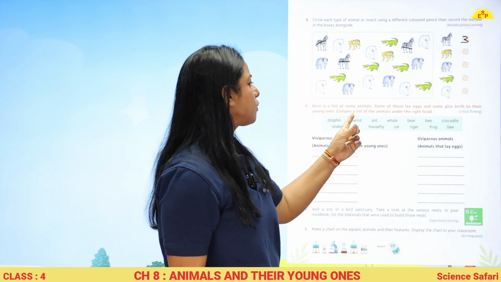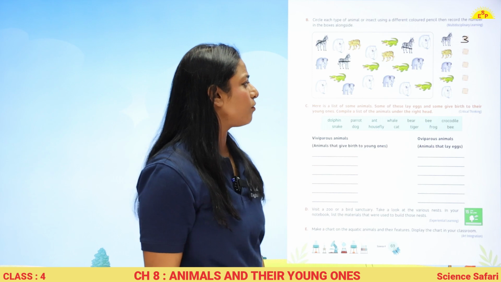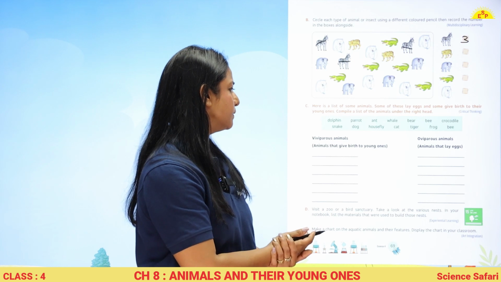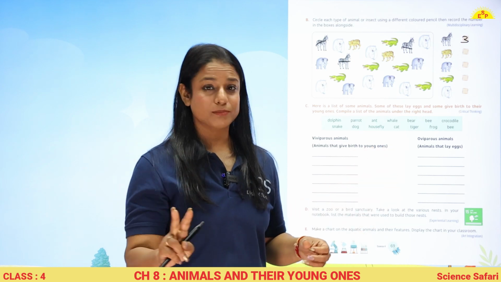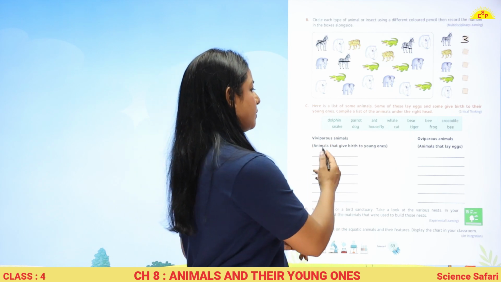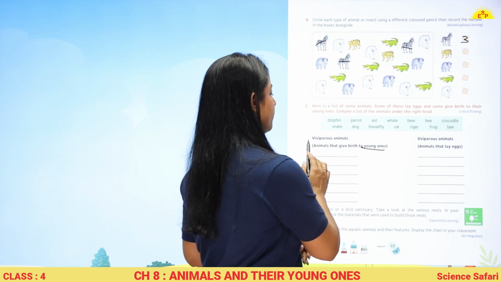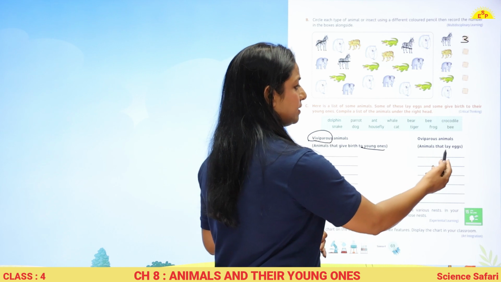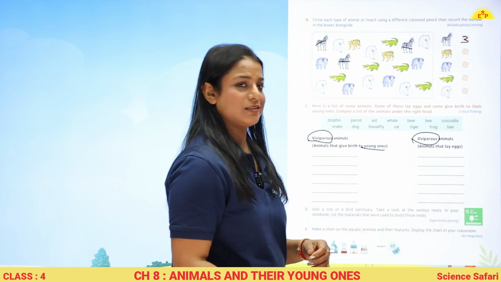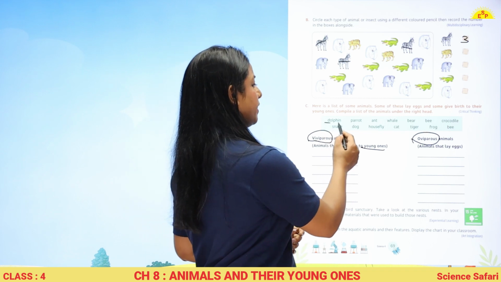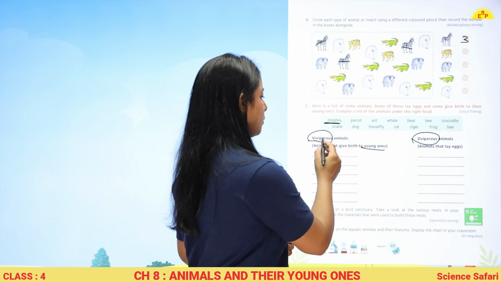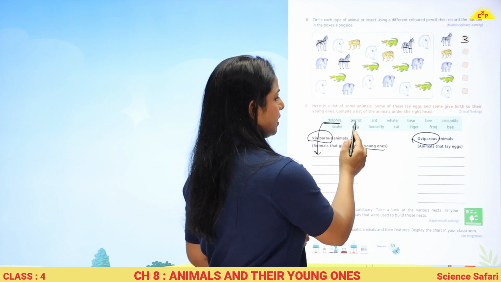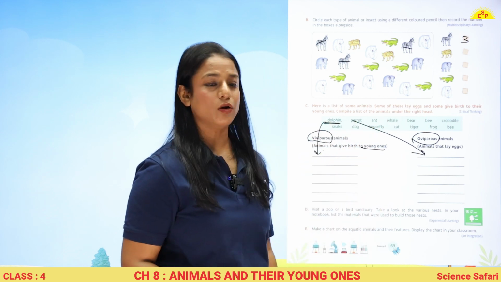Okay. Here is a list of some animals, and some of them lay eggs, some of them give birth to their young ones. So complete the list, and there are 2 terms which are written over here. Animals that give birth to young ones, they are called viviparous animals, and those that lay eggs, they are called oviparous animals. So isn't that interesting? Dolphin actually give birth to their young ones, so it's viviparous. So we will write over here. Parrot, it lays eggs, so we will write it here. Please complete the whole table.